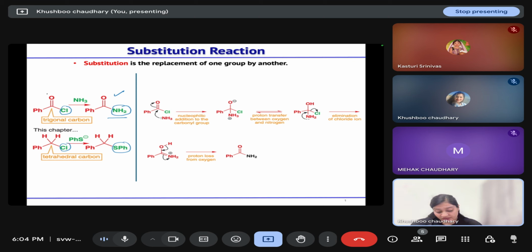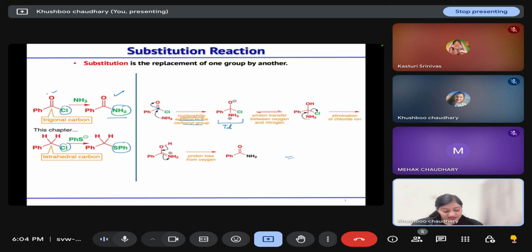When we talk about the first reaction, the mechanism goes this way: the electrophilic carbonyl carbon is attacked by ammonia, which is nucleophilic in nature. So the first step is nucleophilic addition to the carbonyl group. After the addition of the nucleophile to the electrophilic carbonyl carbon, you get a tetrahedral intermediate.